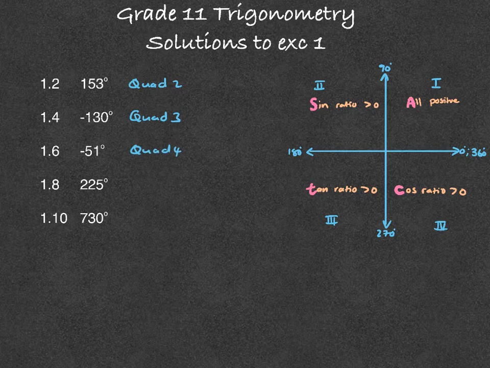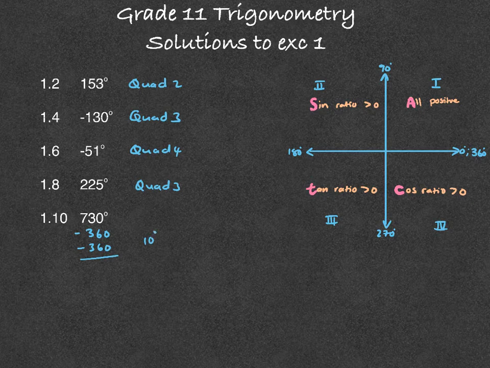And then 225, that's 90, 180, 270, 225 would be here somewhere. So that is in quadrant 3. And lastly, 730. Well, if we just keep on minusing 360 and minus 360, so minus all those revolutions, you're going to get 10 degrees, right? And where's 10 degrees, that's going to be in quadrant 1.